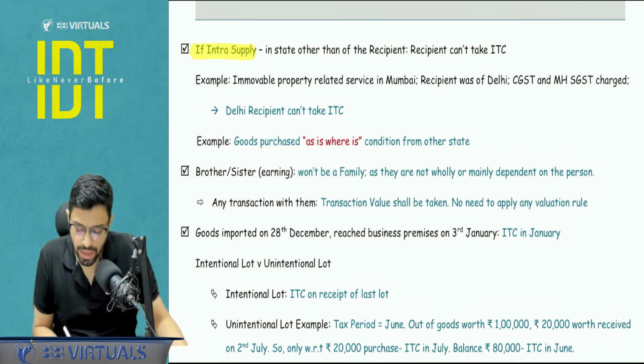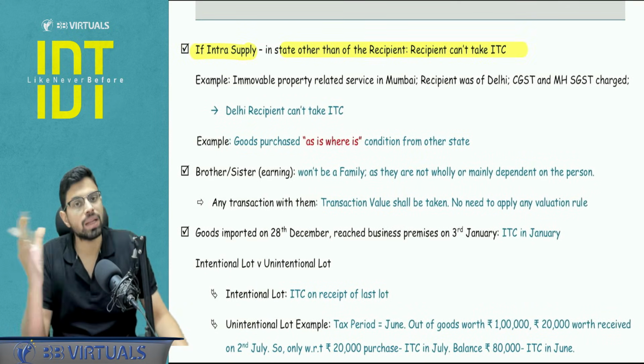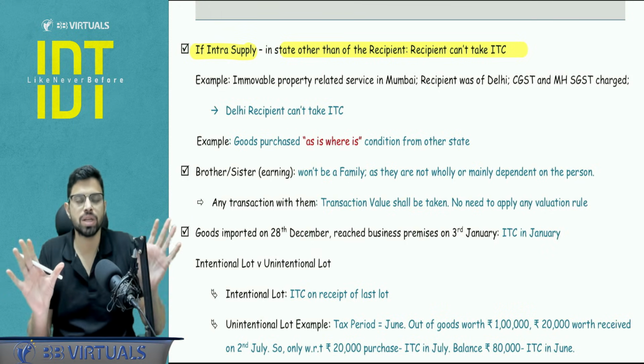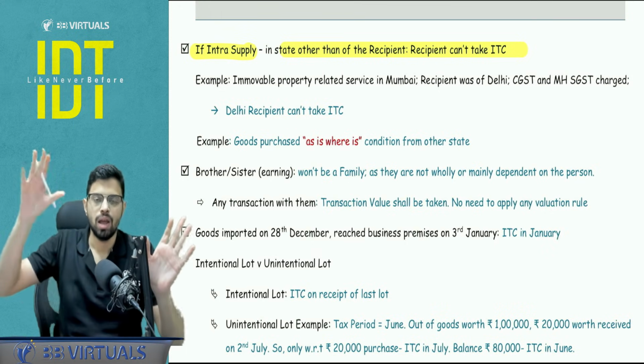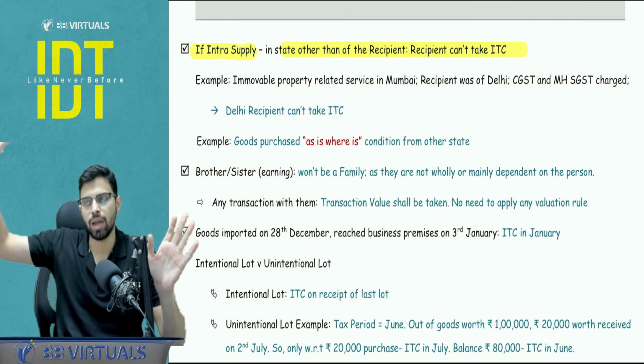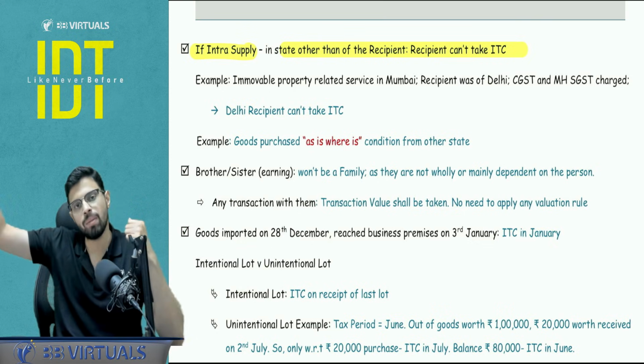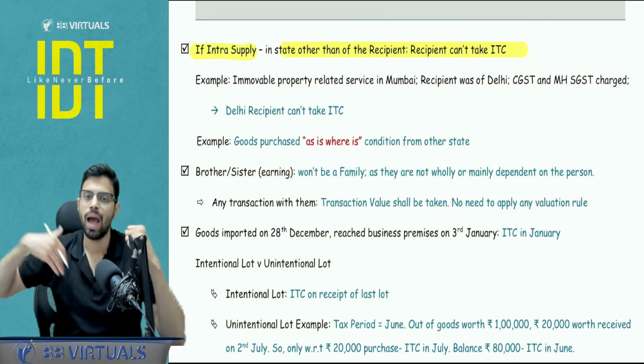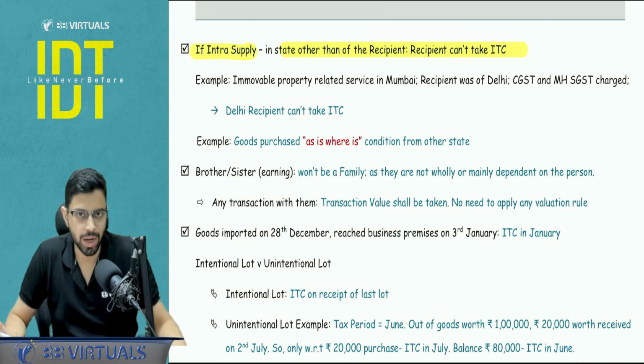If there is an intrastate supply, but it is some other state. So for example, a classic question they ask is for the hotel industry. I am registered in Pune, Maharashtra. I go and stay in a hotel in Delhi. So that will be a Delhi intrastate supply. I in Maharashtra will not be able to take the credit of that.